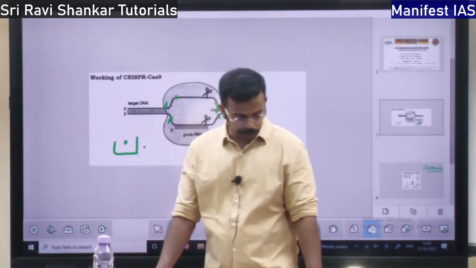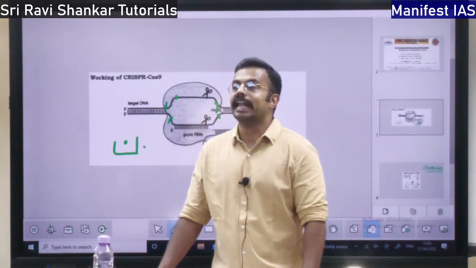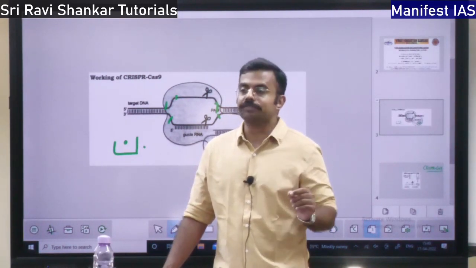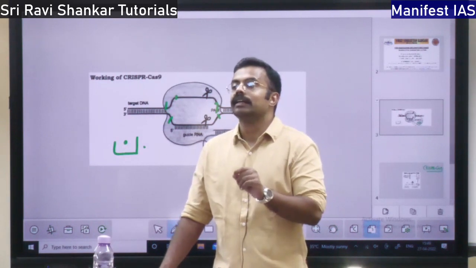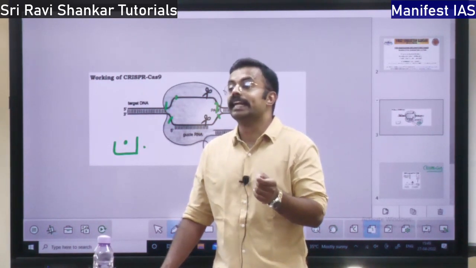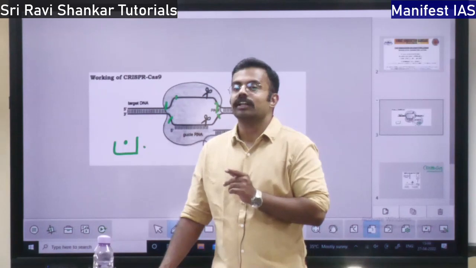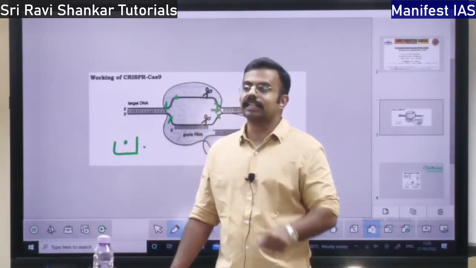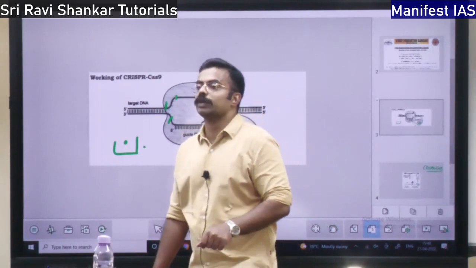For the polio virus, one more type of vaccine is there, inactivated vaccine. Inactivated vaccine means the polio virus will be there but it will be dead or it will be sedated, it will be sleeping. So that virus will be injected, that is inactivated vaccine. These are the 3 types of vaccines for polio.